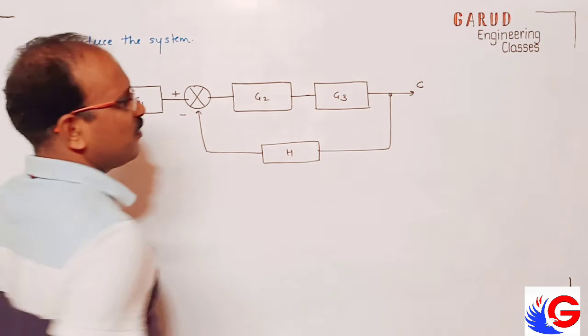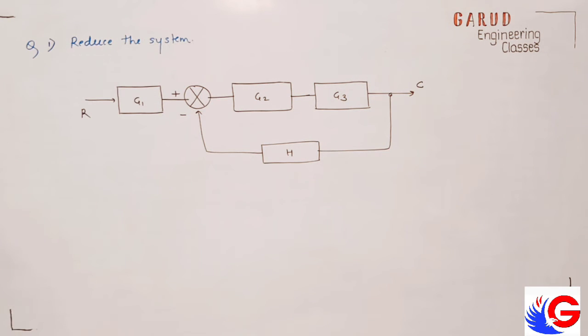We have to find the transfer function. That means we have to reduce into single block.